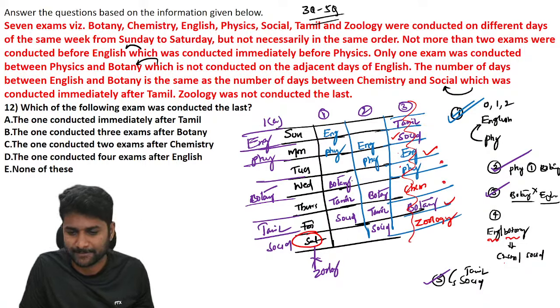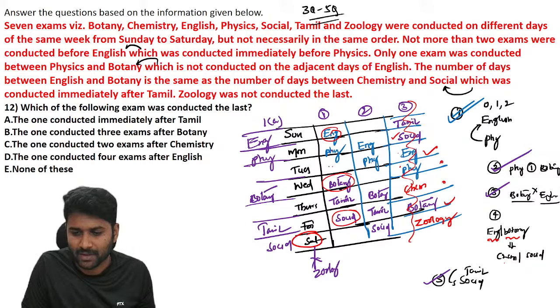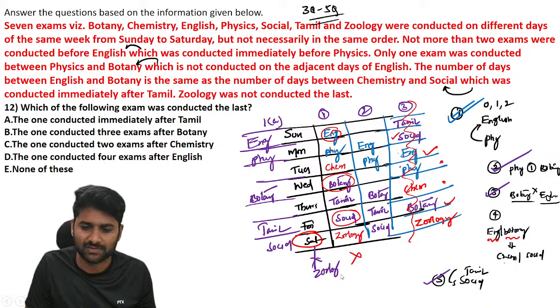Let's check with this case. Again, back to the fourth point: English and botany. So this is botany and this is English. There are two subjects between them. So again, social here, and between means you have to confirm chemistry itself. If you confirm chemistry here, definitely you have to place zoology, so again you are violating the conditions. So possibility number one is eliminated.